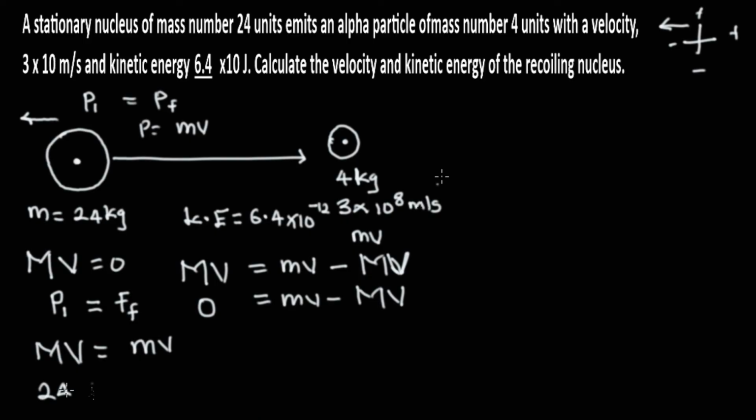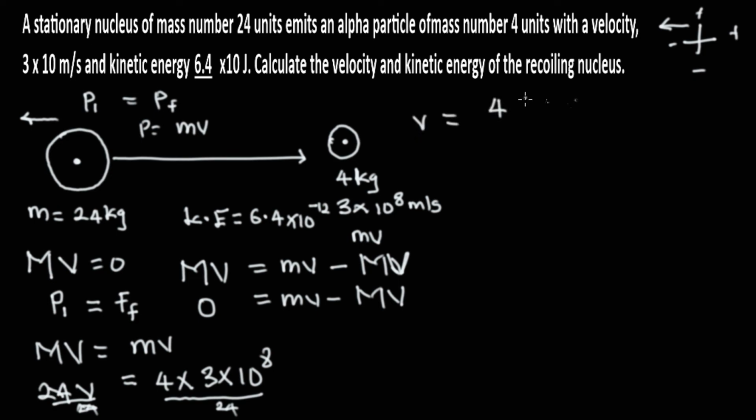Calculate the velocity, v is equal to, and the mass of m here is given as 4 multiplied by the velocity, which is 3 multiplied by 10 power 8. So we are going to be dividing through by 24. On dividing through by 24, we arrive at v is equal to 4 multiplied by 3 times 10 power 8 divided by 24. So 4 will cancel out 24.